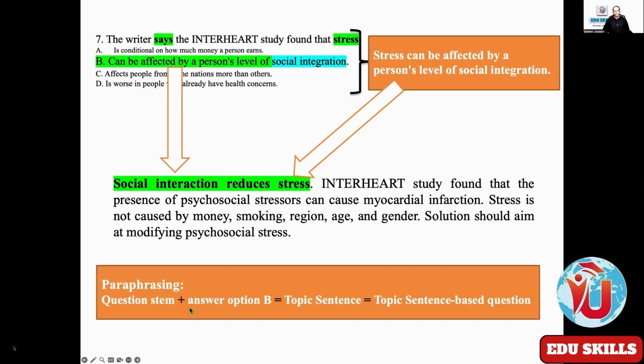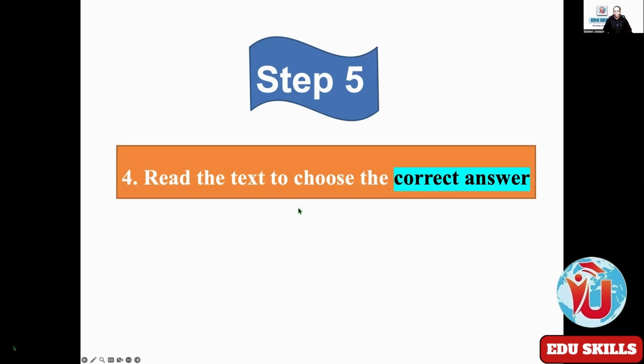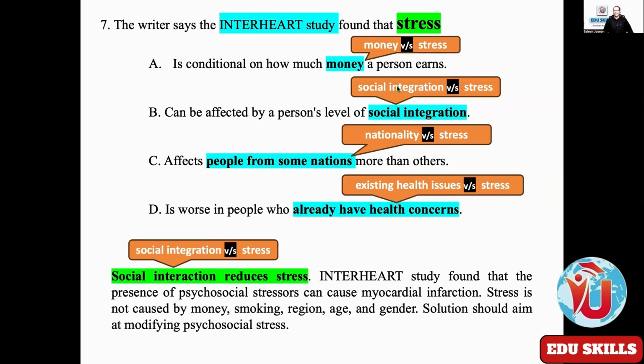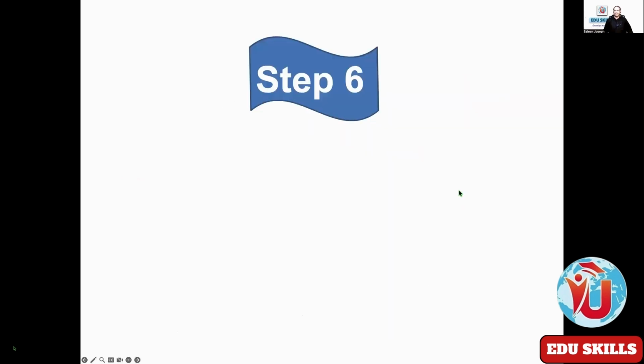Paraphrasing is the question stem plus answer option B, which means a topic sentence based question. That is a paraphrasing of these two things: the question stem and the B option are paraphrased into the topic sentence. We'll deal with that. Step 5. Hope you are following me. Step 5: read the text to choose the correct answer. There is nothing special to read. Already in the first sentence itself, you have the B option, but still we will understand.